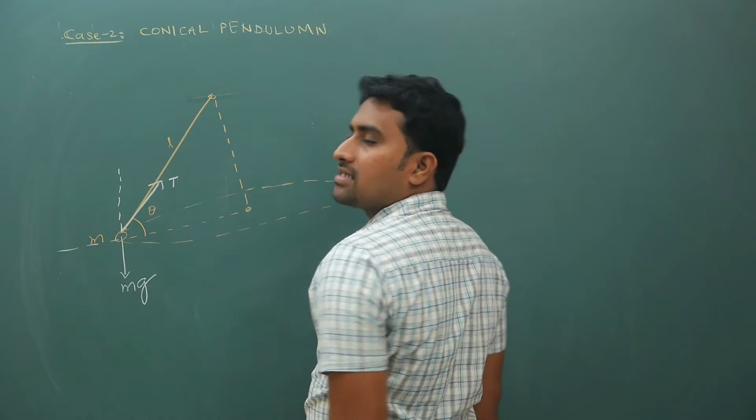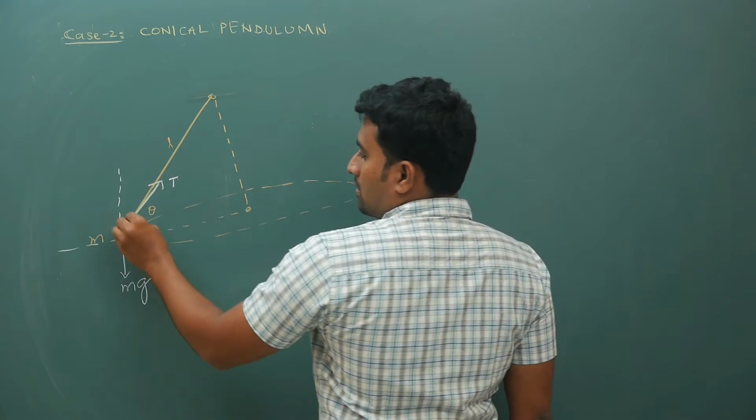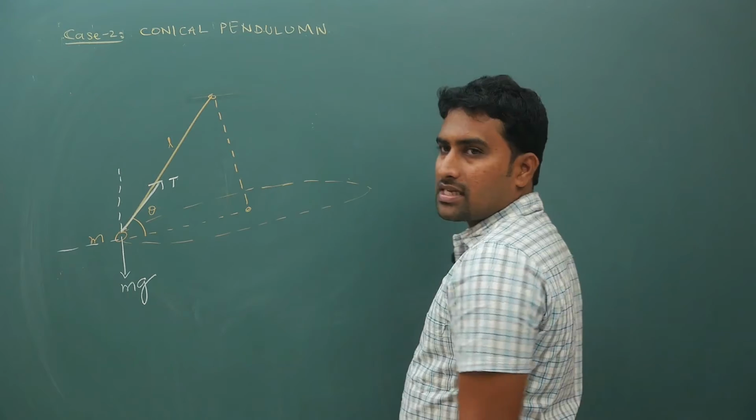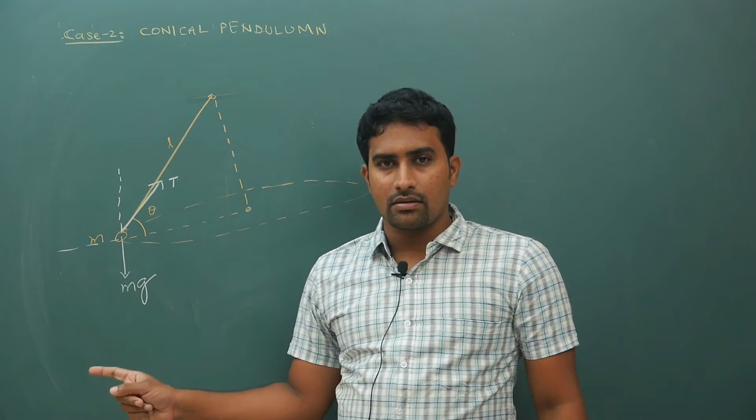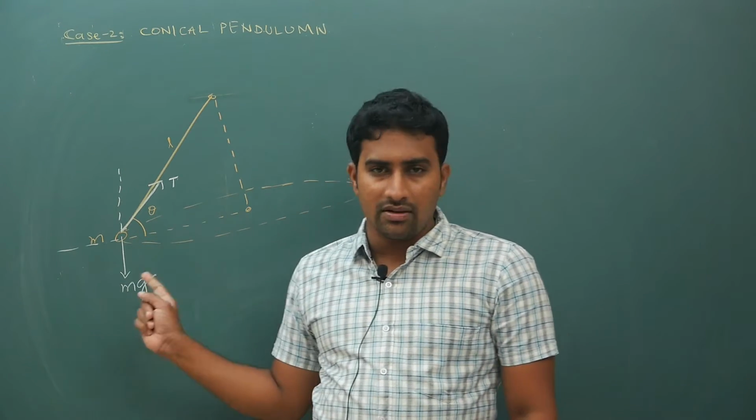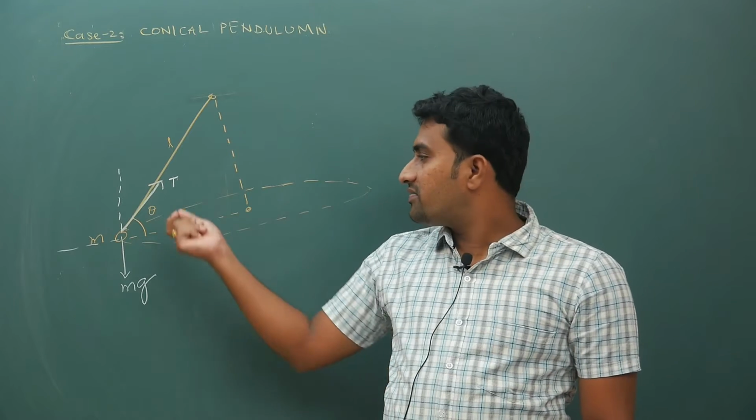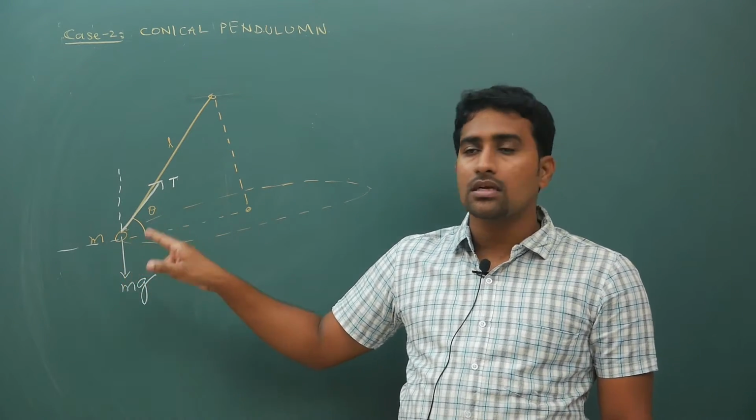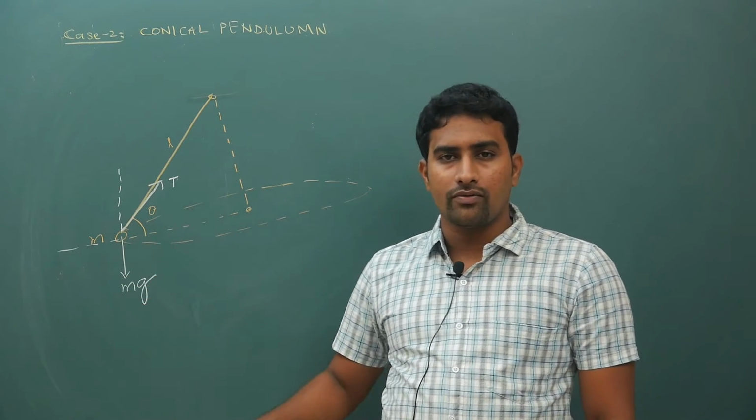There will be tension T. This angle, okay, only two forces are acting on this, T and mg. Please do not write centripetal force here. One of the T's component. What are the two real forces on this block of mass m? On this mass m there are only two forces.